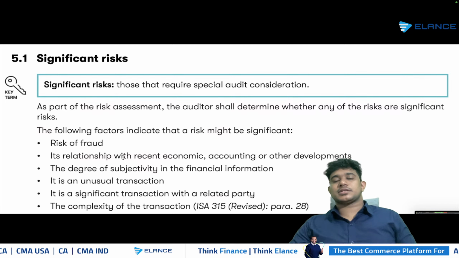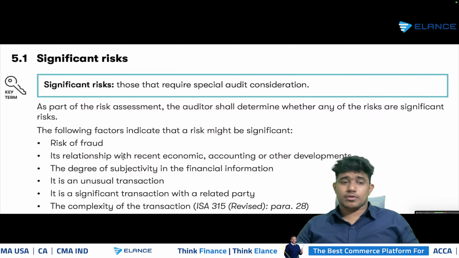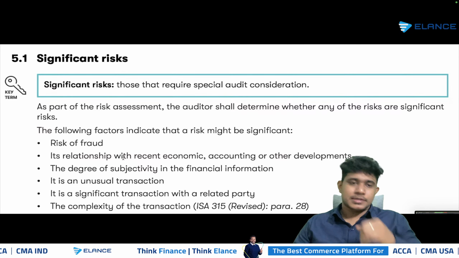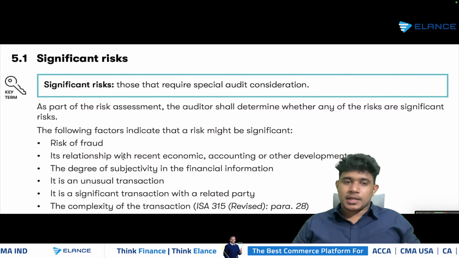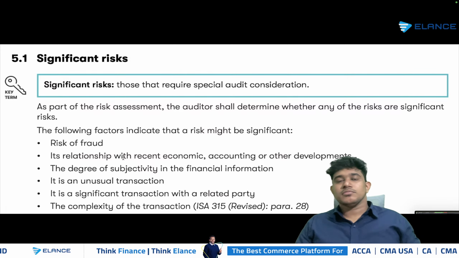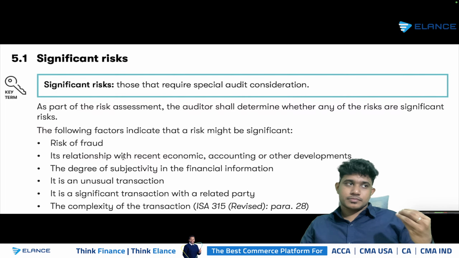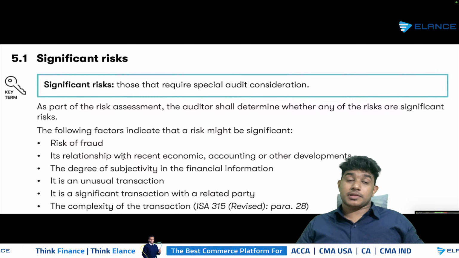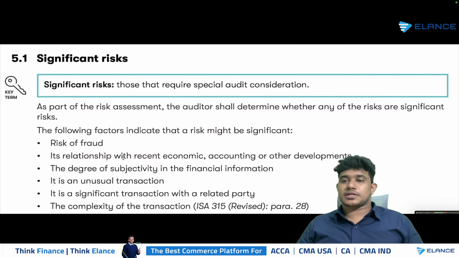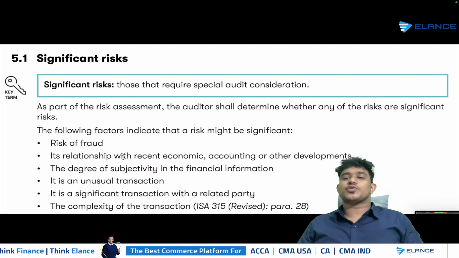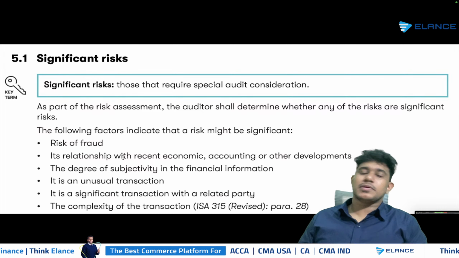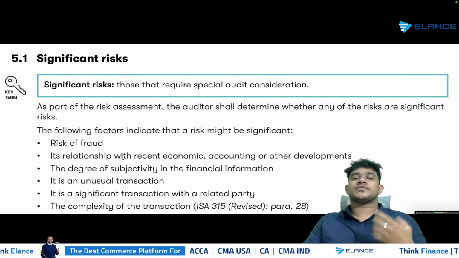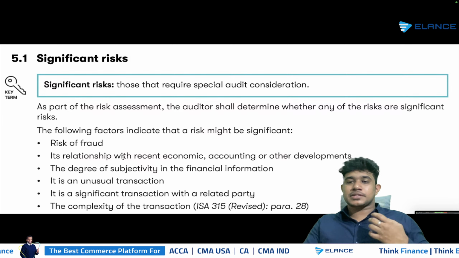The highly subjective or judgmental areas, such as measurement of fair value or the determination of an accounting estimate, all of this will be highly subjective and can be considered significant. Then the possibility of having unusual transactions. The client is performing acquisition of a joint venture for the first time and they are not familiar with the equity method. So in that case, the possibility of mistakes in the financial statements will be high. Same as that, the possibility of having related party transactions, complexity of the transaction, all of this can be considered as a significant risk. So the significance of the risk should be considered purely on the basis of the scenario.